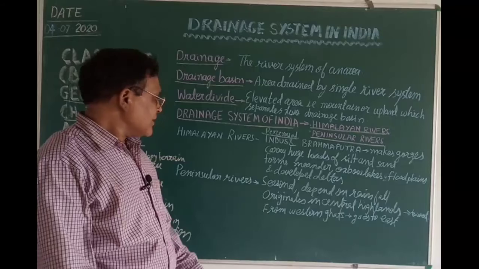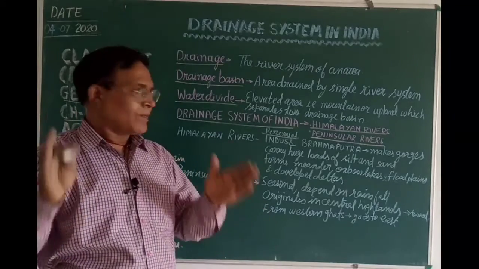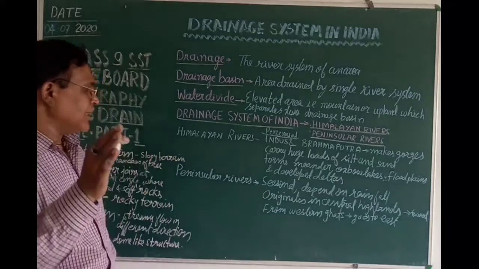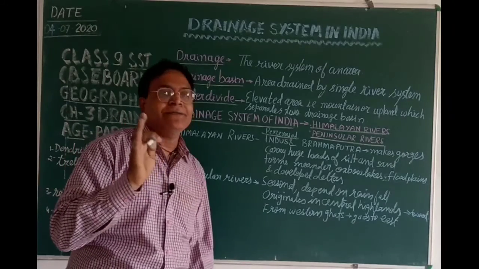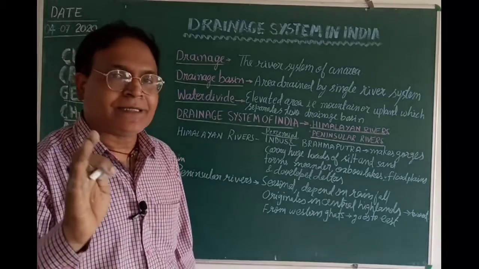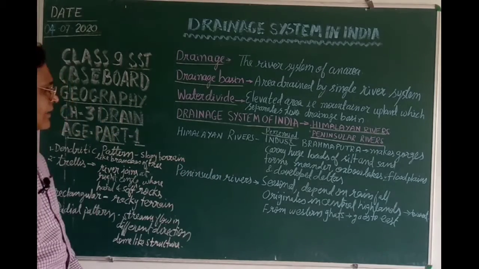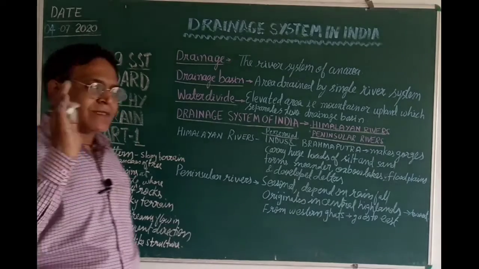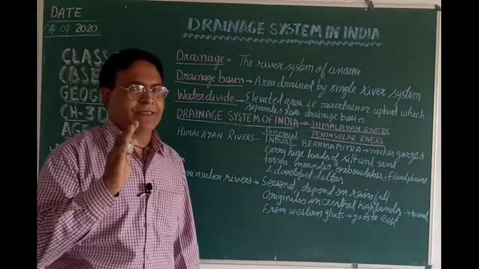These rivers have oxbow lakes, meanders, floodplains and many other features, and they have developed deltas. Some examples are the Indus river system and the Brahmaputra river system.